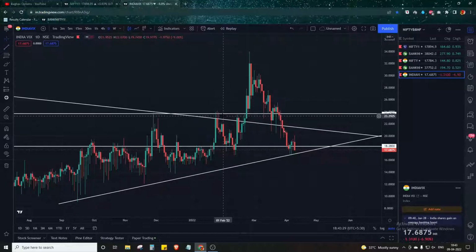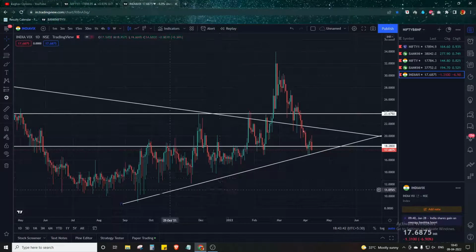This was a huge volatility here, and then the VIX came down as the budget move was a VIX crash in the second half, and then this was the war move, the Ukraine and Russia war crisis. This was the time when the VIX shot up very high. Now the VIX is again back to its supportive line. At this particular point of time, it is trading at 17.6875.